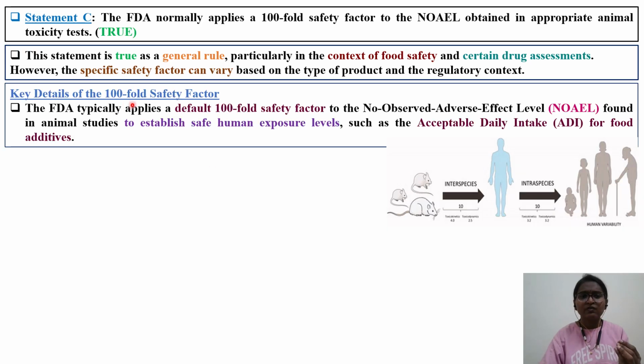Key details of this 100-fold safety factor. The FDA typically applies a default 100 safety factor to the NOAEL found in animal studies. You do typical 28-day, 90-day or 1-year toxicology studies, and you end up with a dose descriptor, the point of departure NOAEL. To that you apply the uncertainty or correction factor, that is 100. You are extrapolating and establishing a safe human exposure level, like the acceptable daily intake in the case of food additives. ADI is the term for food additives.